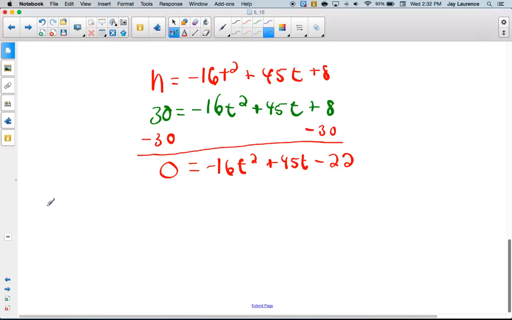All right, so now I'm ready for the quadratic formula. And so I list A, B, C. Easy: negative 16, 45, negative 22.